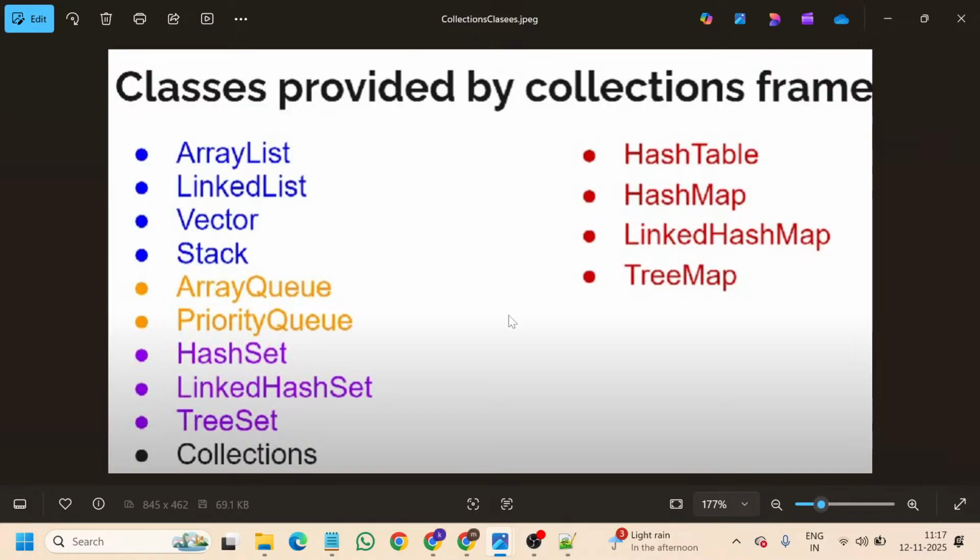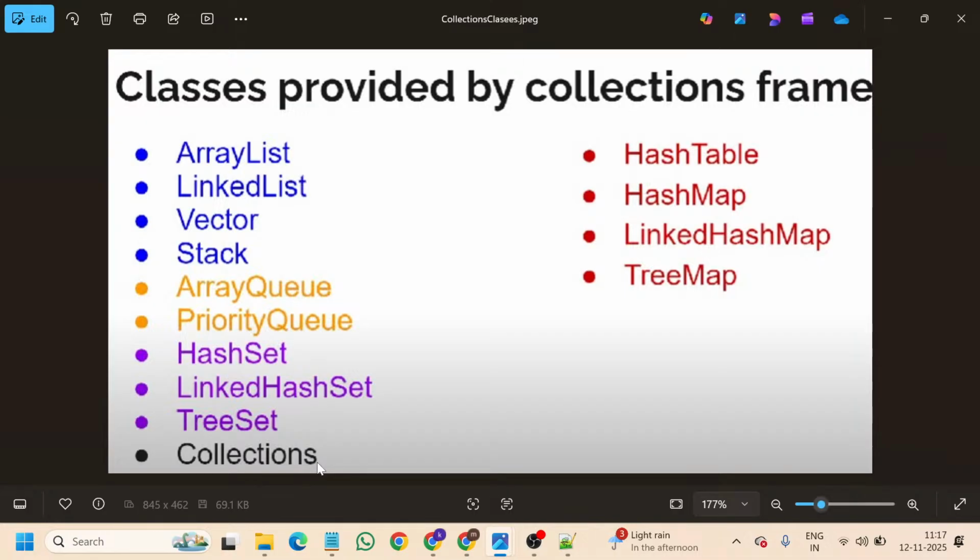The purple ones, hash set, linked hash set, tree set, are the predefined classes that we utilize using the set interface. So if you see here, you can see hash set, hash map, linked hash set, linked hash map, tree set and tree map. The only thing that you must remember is hash table when coming to the map interface. And collections is one predefined class, so don't go that much deeper with that. Of course this will be useful for you.